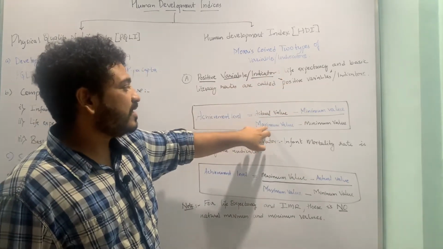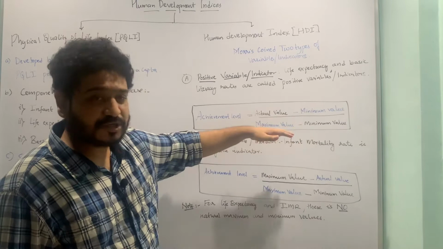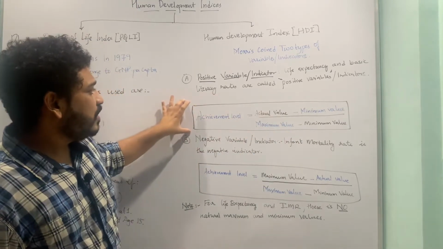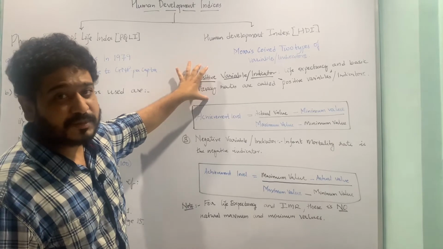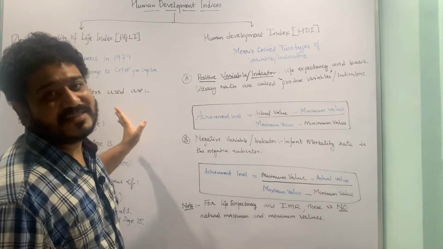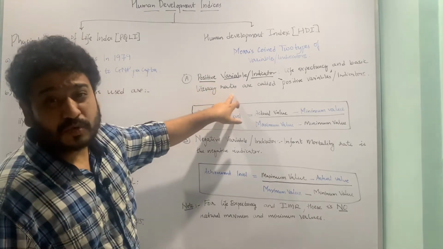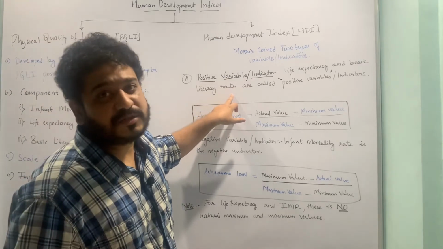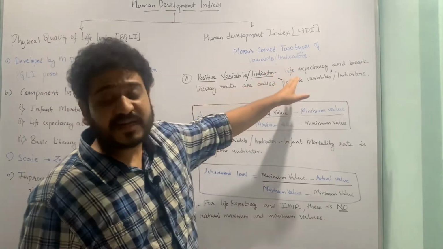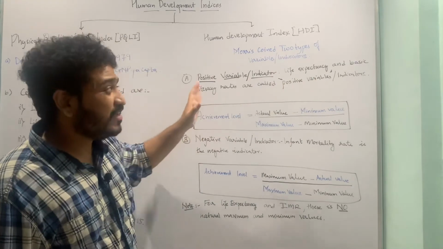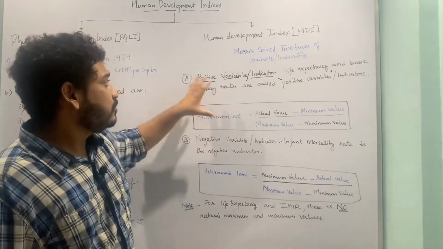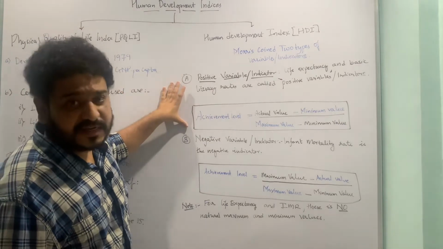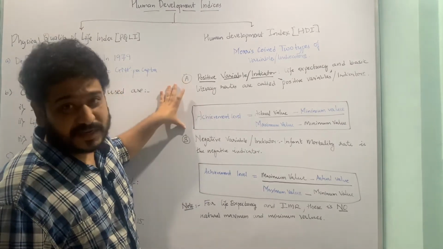I hope the achievement level for a positive indicator is clear, because out of the three indicators, he calls two of them positive variables: life expectancy at age 1 and basic literacy at the age of 15.